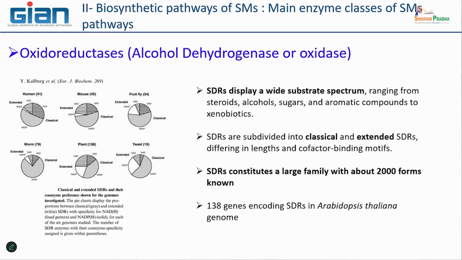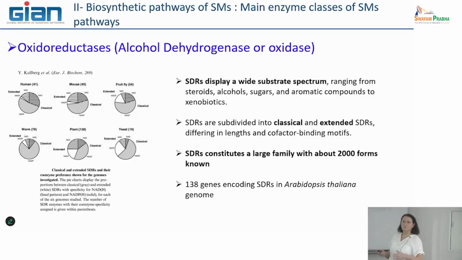And the story starts to be a little bit difficult because, when we look at lots of SDRs that are known today, we see that they have a wide range of substrates. This means they can recognize not only one substrate, but lots of types of substrates. It is what I called the promiscuity of the enzyme yesterday.